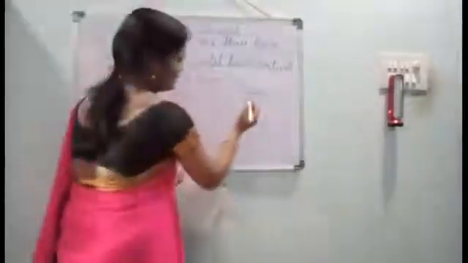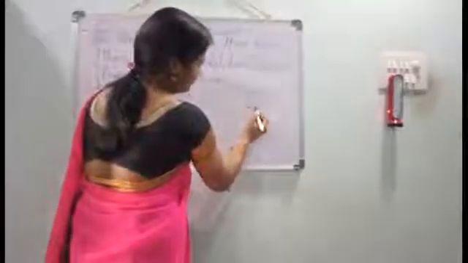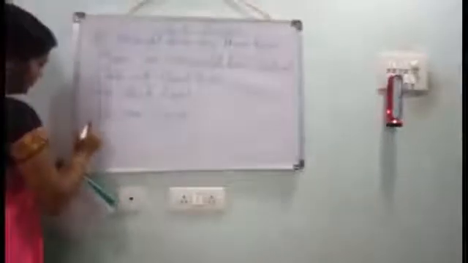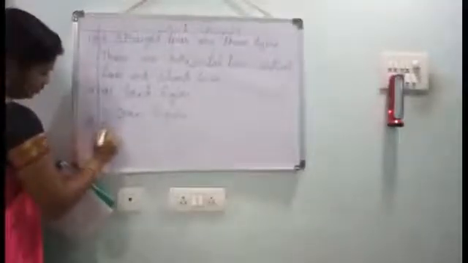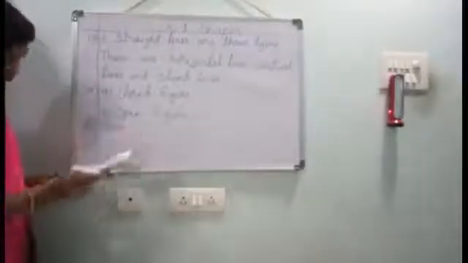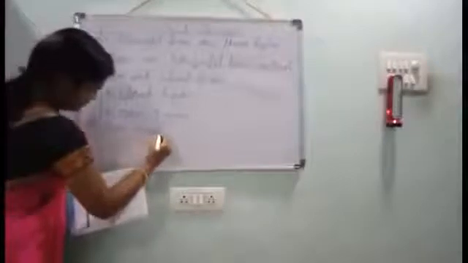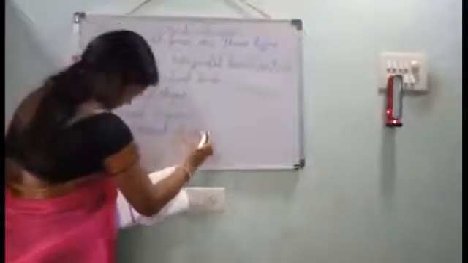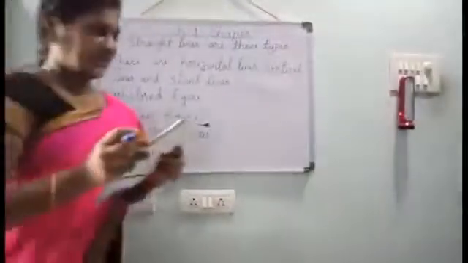See, 1, 2, 3, 4. Already you know. 4 equal sides.